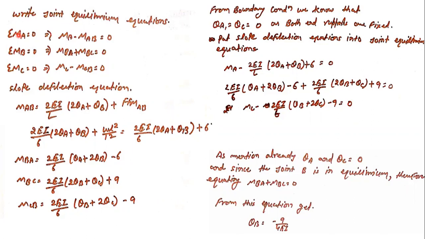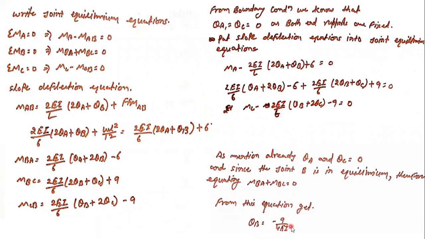It means theta A and theta C are coming out to be 0. So there is only theta happening at point B, and that we need to find. So by using one of the equations, we can solve it. Put the slope deflection equation into the joint equilibrium equation, as we have been doing since this problem started. So MA minus 2EI by L, 2 theta A plus theta B plus 6. Theta A we already know is 0, and similarly for the further ones, we can do the same. As we already mentioned, theta A is 0, theta C is also 0, so we get theta B.